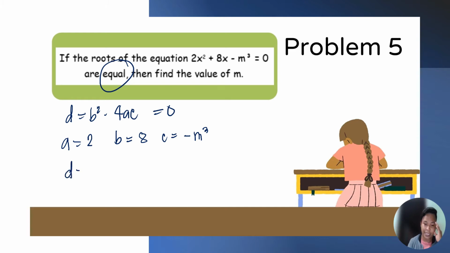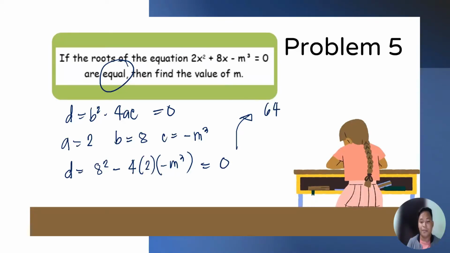Then, d is equal to 8 squared, since b is equal to 8, minus 4 times 2 times negative m cubed, and equate this to 0, since d, or the discriminant, must be equal to 0 to have equal roots po.